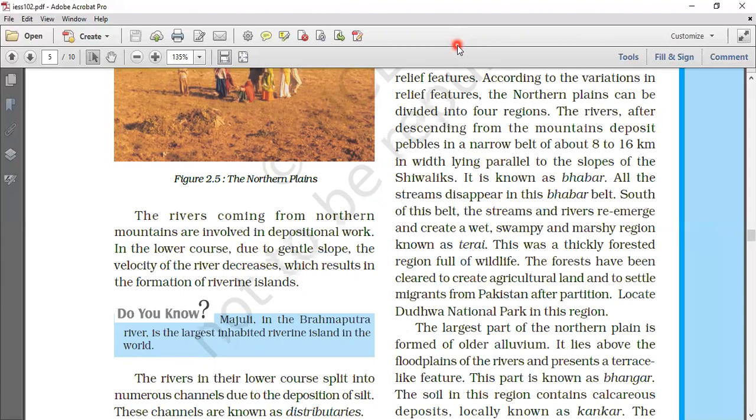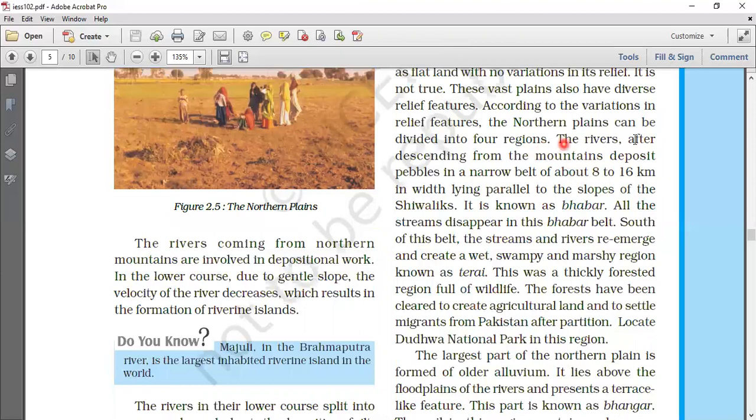The Bhabar is the narrow belt of plain which is covered with pebbles and lies along the foothills of the Shivaliks from the Indus to the Teesta. I repeat, Bhabar is a narrow belt of plain which is covered with pebbles and lies along the foothills of the Shivaliks from the Indus to the Teesta. Mark the necessary answer from here. Okay.